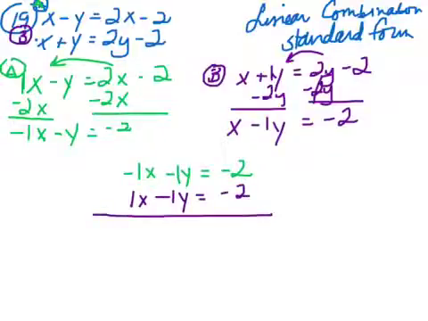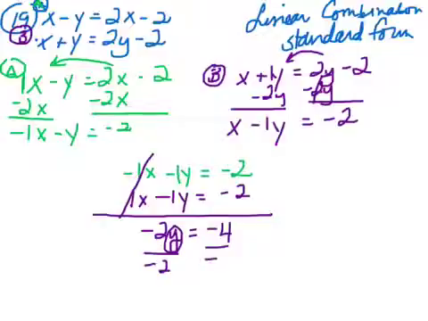Now, if you remember the whole point of this, it was to be able to add it and get one of the variables, either x or y, to add up to 0. And if it doesn't happen, I have to make it happen. Well, it happens automatically here, because a negative 1x and a positive 1x adds up to 0. A negative 1y plus a negative 1y would be a negative 2y, and negative 2 plus negative 2 is negative 4. So in order to get y by itself, all I've got to do now is divide both sides by negative 2. And a negative divided by a negative is a positive, and 4 divided by 2 is 2.